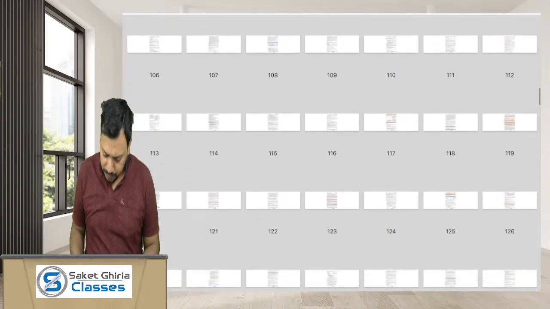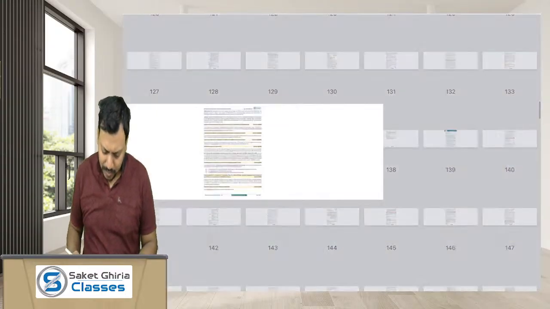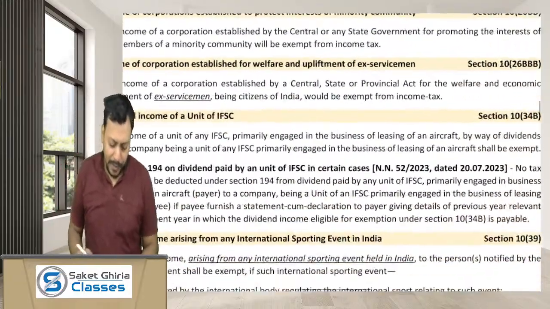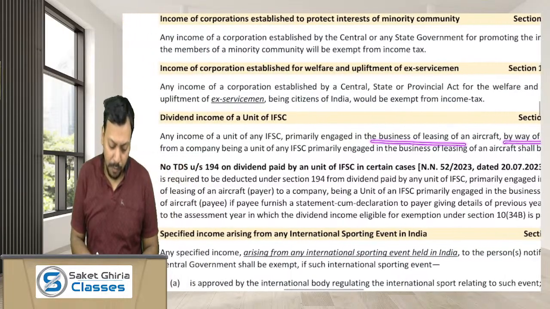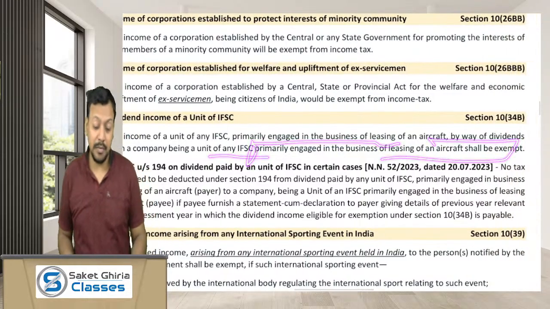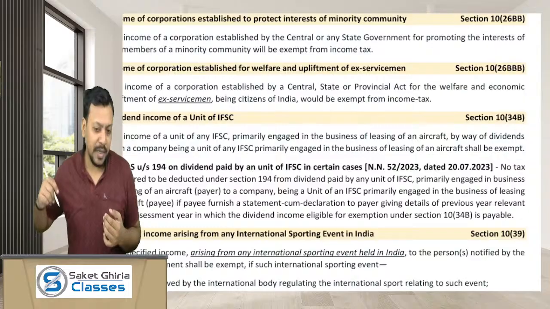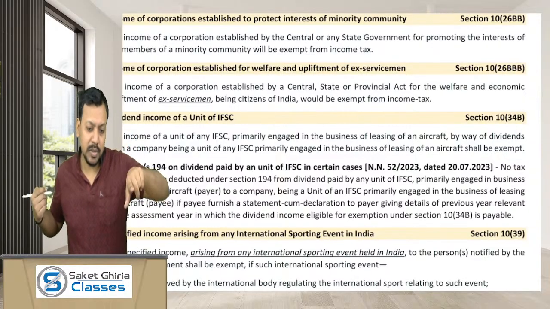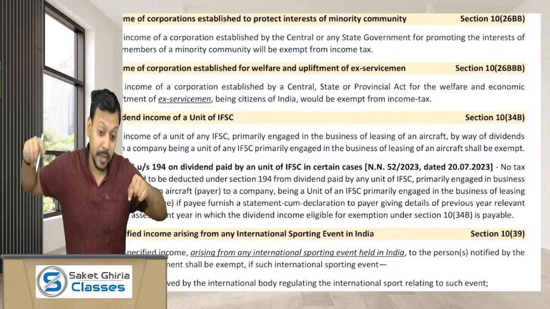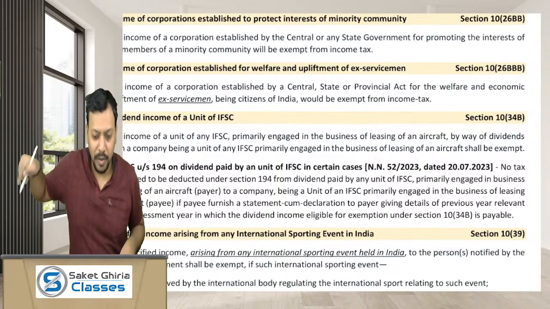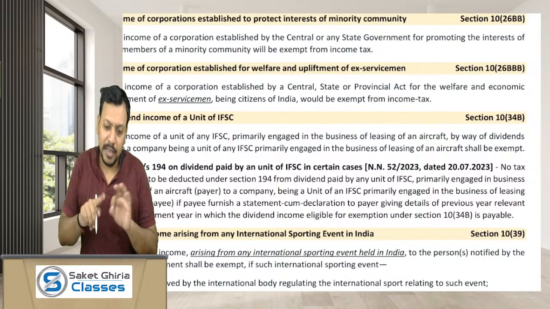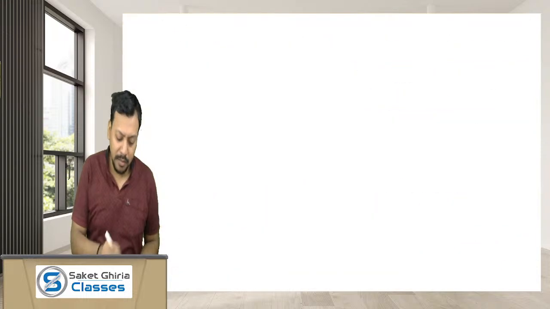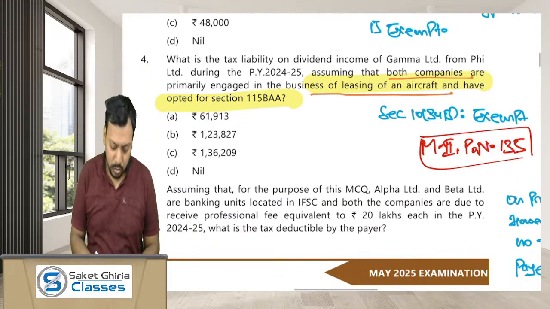Page number 135 will give you more clarity, although you guys know everything already. Any income of a unit of IFSC primarily engaged in the business of leasing of aircraft, by way of dividend from a company being a unit of IFSC primarily engaged in the business of leasing of aircraft, shall be exempt. It means if a company located in IFSC and engaged in leasing of aircraft has paid a dividend to another such company, that dividend income shall be exempt, so no tax liability on such dividend income.